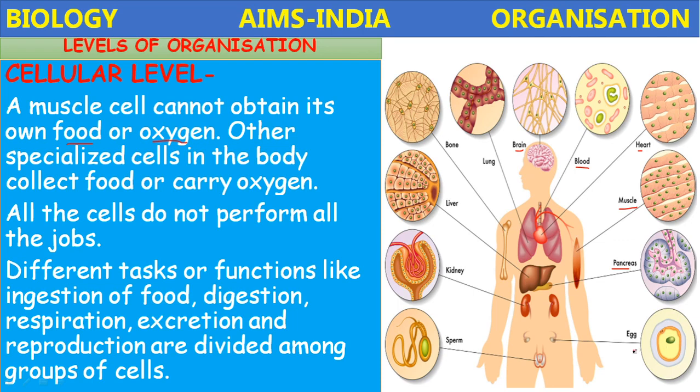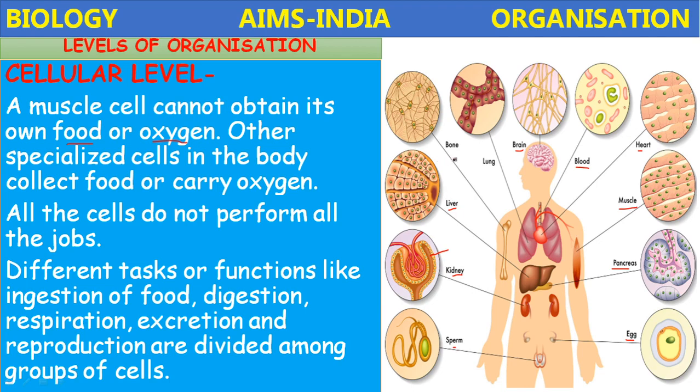Okay. And the reproductive cells: in the female, the ovary produces the egg cell. In the male, the testis produces the sperm cell. And the cells of the kidneys are called nephrons. Their structure is different and they perform a different function. The liver cells, hepatocytes, their structure is different and they secrete bile juice.